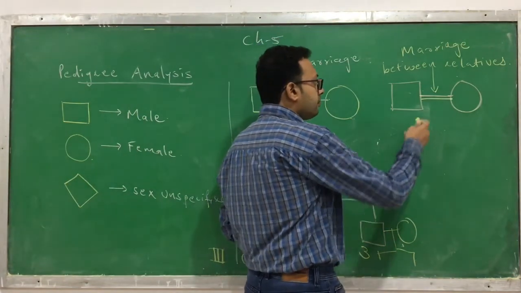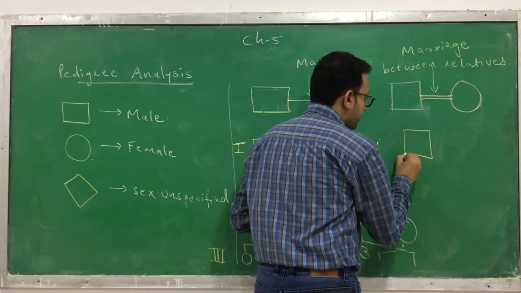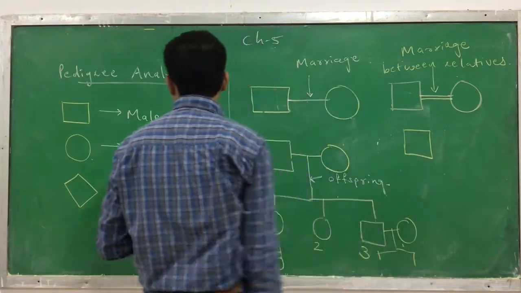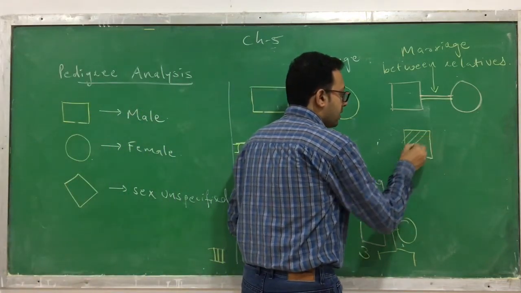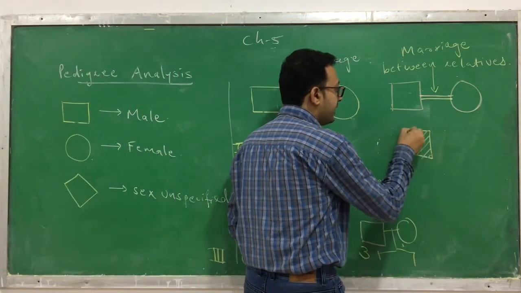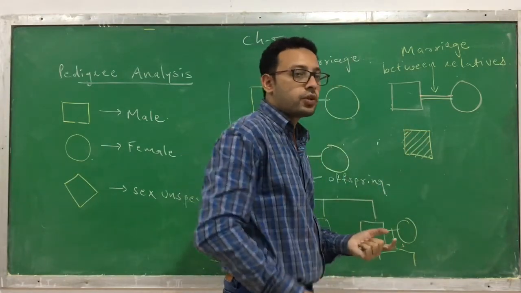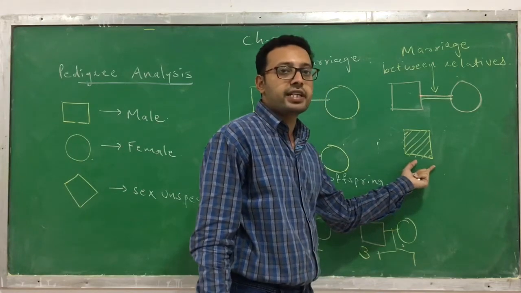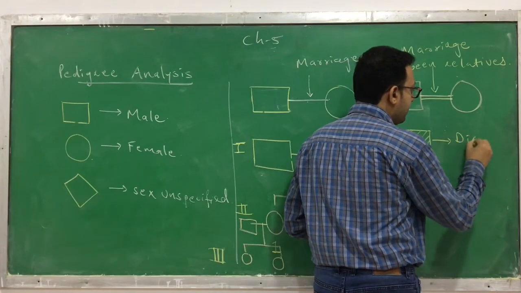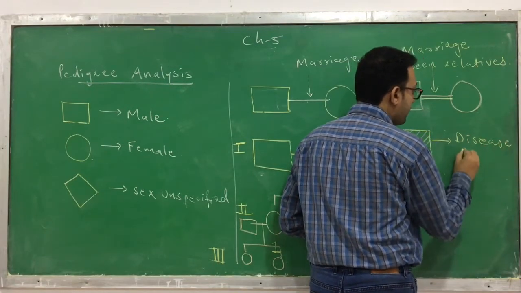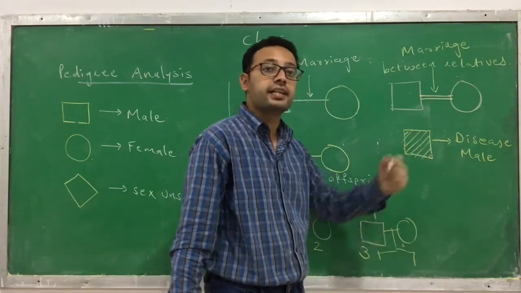Another thing: suppose it's a square. Now you know the meaning of square, it means a male. But when it is fully colored, I'm not coloring it, I'm just shading it out for easiness. If it is fully colored, then it indicates this is a male, but a male with a genetic disease.